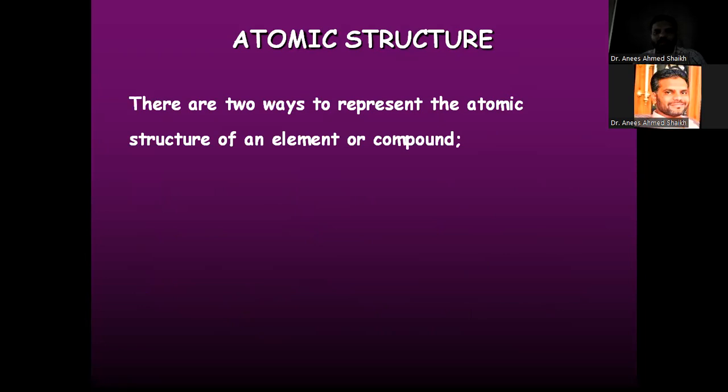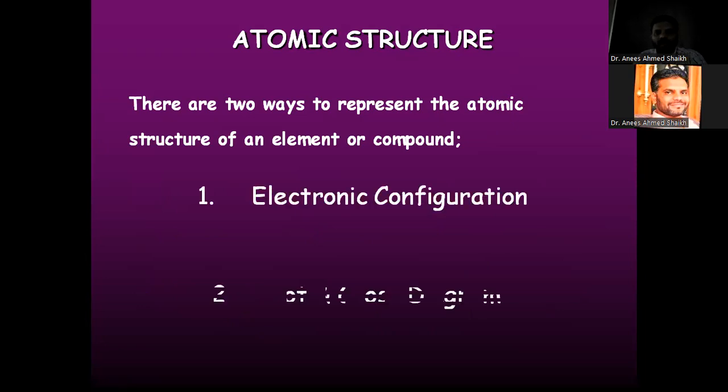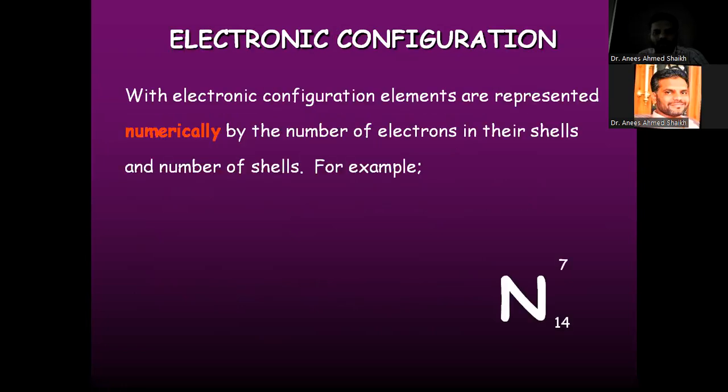So in atomic structure, there are two ways of representing the atomic structure of any element. The electronic configuration of an atom can be represented by a dot and cross diagram. Here it is the nitrogen atom.